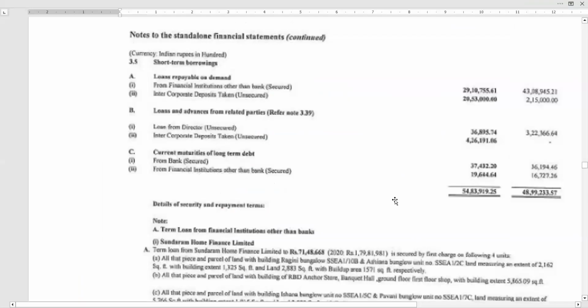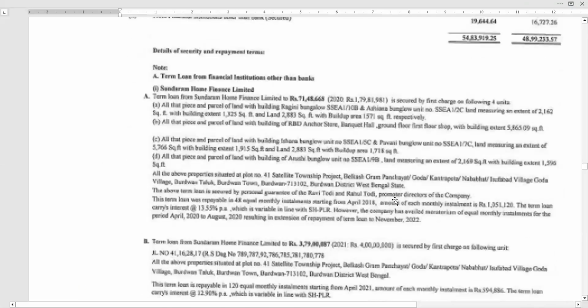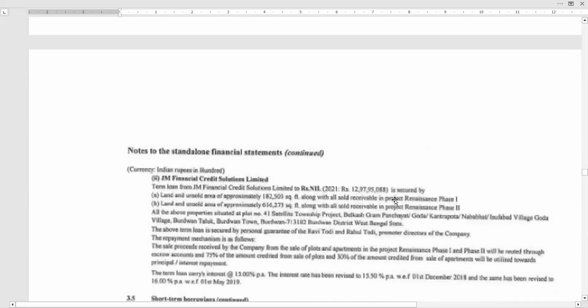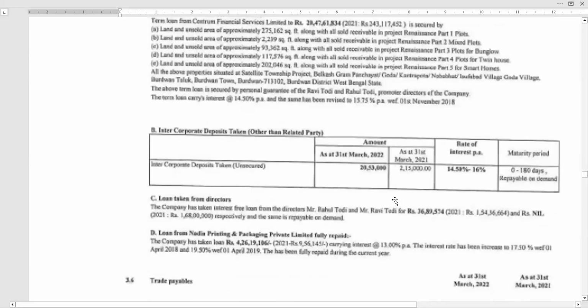Yeah, you are able to see, right? Yes, sir. Yeah.